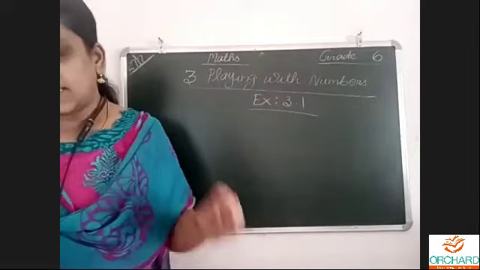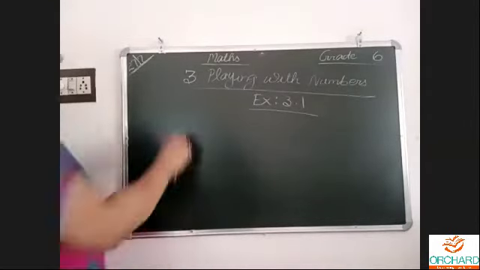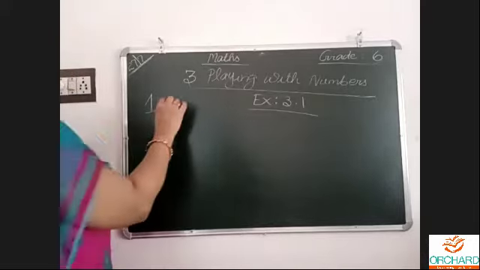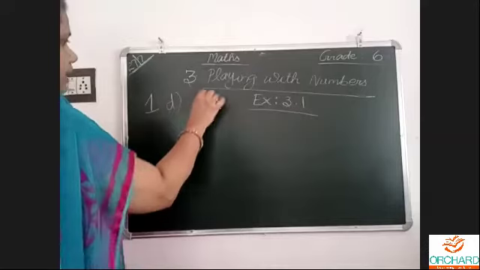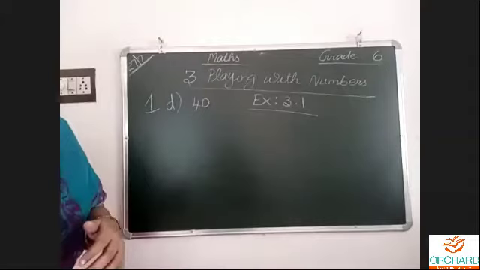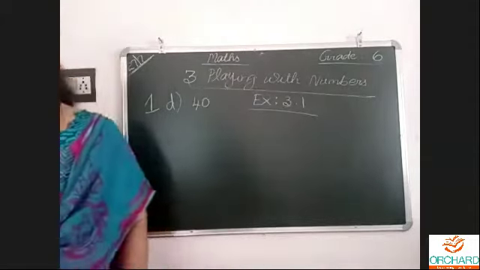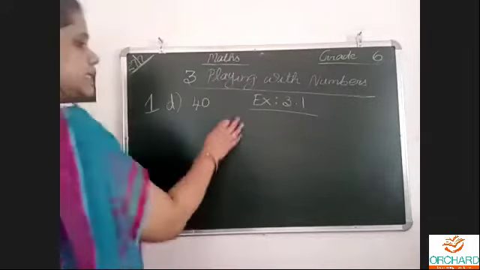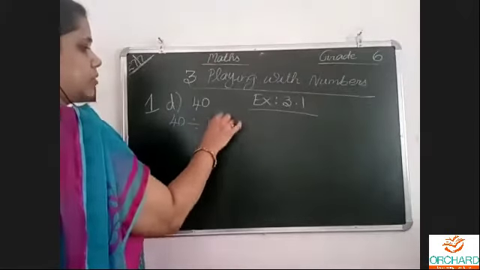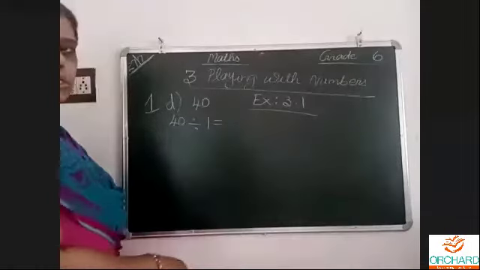Question number 1, I did 64, 48 and 24. I remember, because we did it yesterday only. I think we are at question 1(d), 40. As I already told, 4 sums I will do, 4 you will do. A, B, C, D I am doing. E, F, G, H you have to do as homework. Now 40. Listing out the factors as we already discussed yesterday. 3 sums we completed also. I told you to start from 1 and then keep on checking.